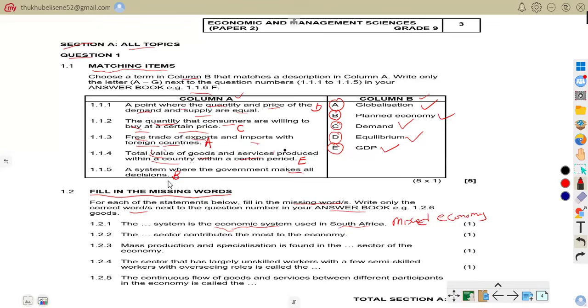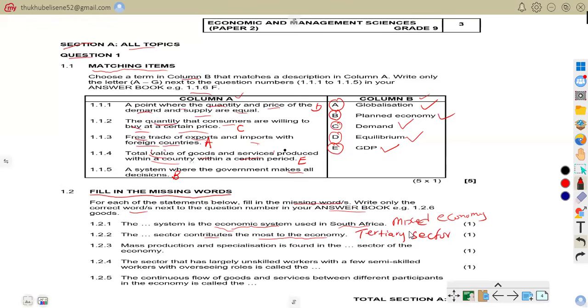So now let us go to 1.2.2. 1.2.2 says the dash sector contributes the most to the economy. So that sector is the tertiary sector. The tertiary sector provides services to people and business.